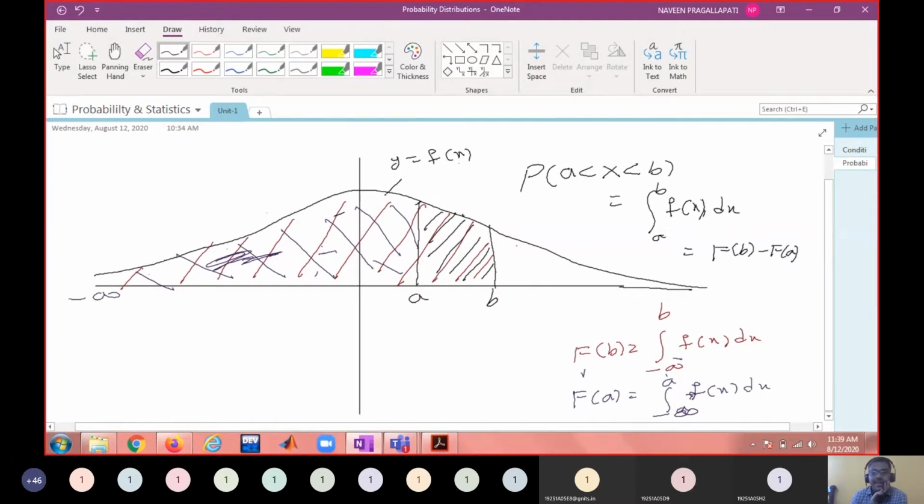Capital F is nothing but the cumulative distribution function. Small f is the probability distribution function, which is the density function. Now, can you tell me the relation between small f and capital F? You know the fundamental theorem of integral calculus, right? Integral A to B f of x dx equal to F of B minus F of A means what? What is the relation between small f and capital F?